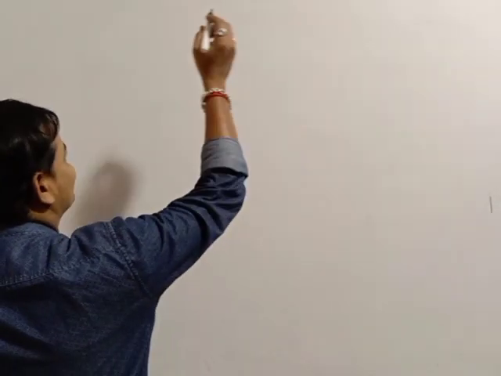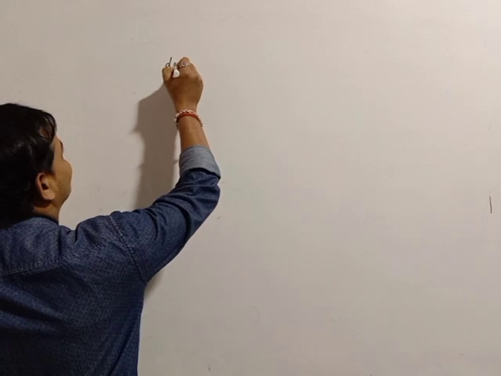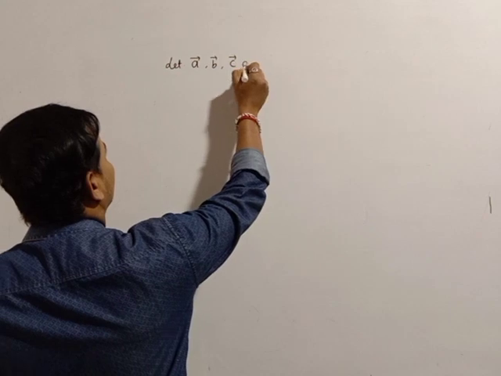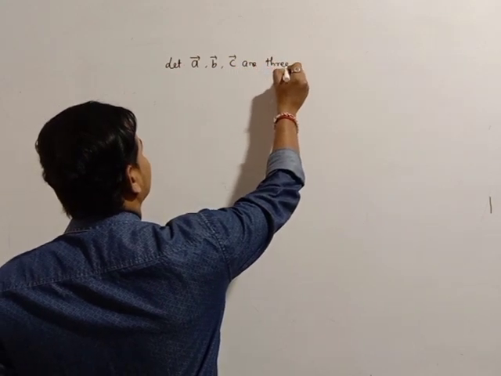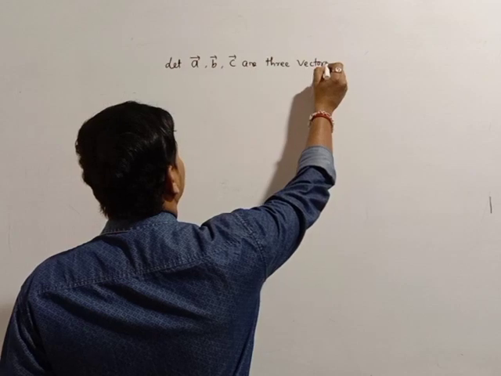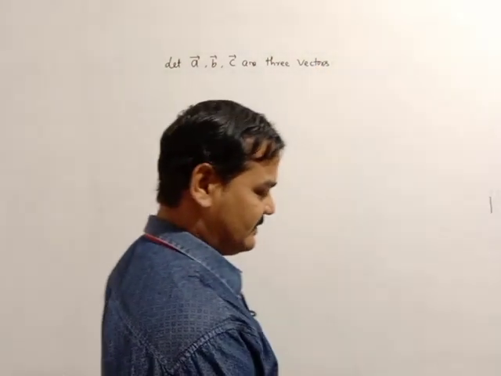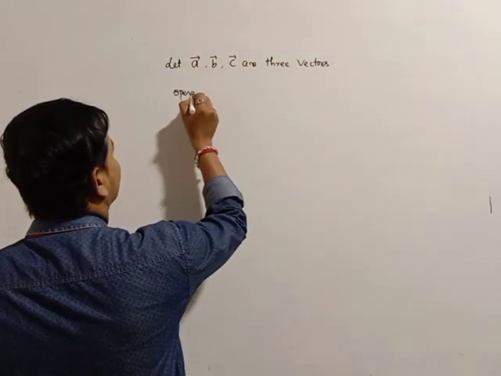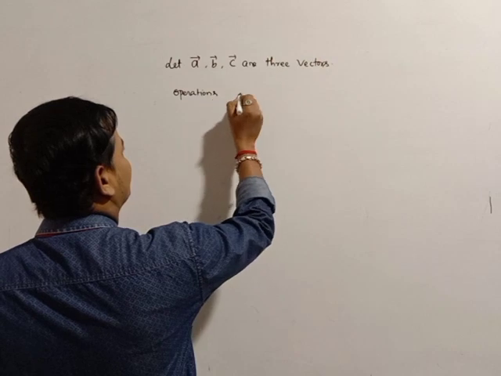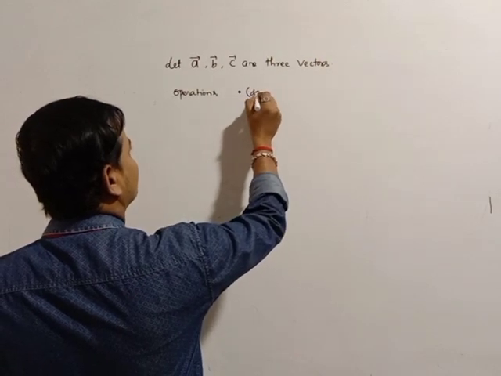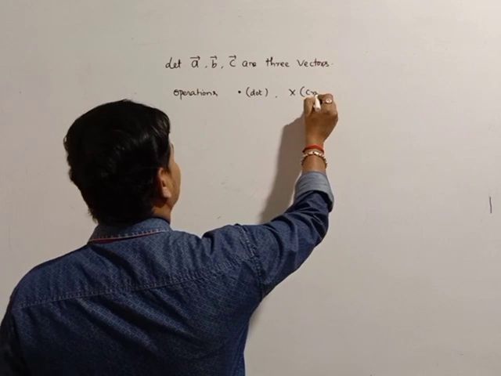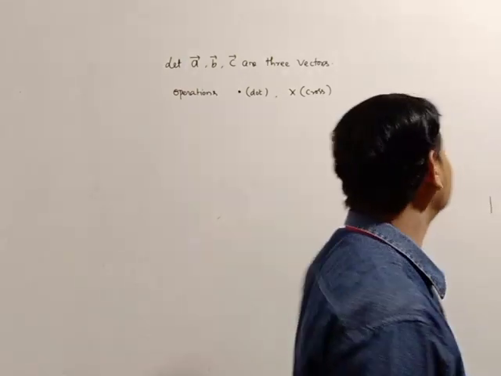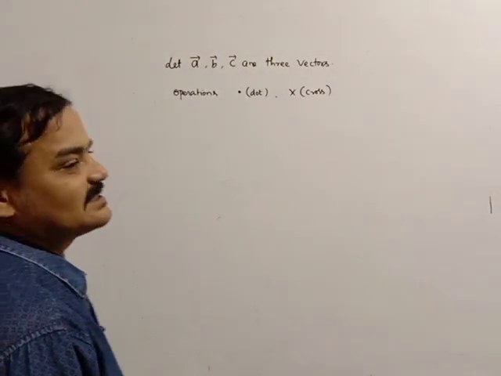Now consider any three vectors. Let A bar, B bar, C bar be three vectors. And you have two operations. What are the operations? One is the dot operation and another one is the cross operation. So using these two operations and three vectors, there are four chances.